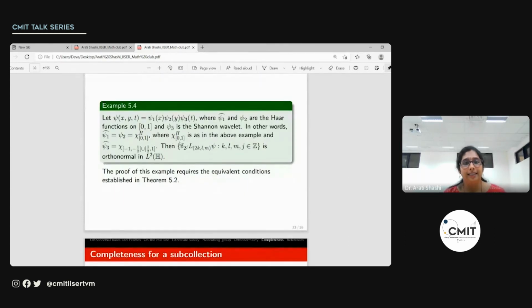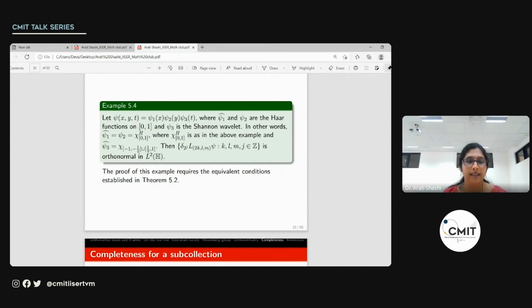Now this is another example. In this example, psi1 is a function of x, psi2 is a function of y, and psi3 is a function of t. And we take it such that psi1 and psi2 are the Haar functions on [0, 1]. Psi3 is the Shannon wavelet, that is, its Fourier transform is given by the characteristic function of the union of these two intervals, -1 to -1/2 and 1/2 to 1.